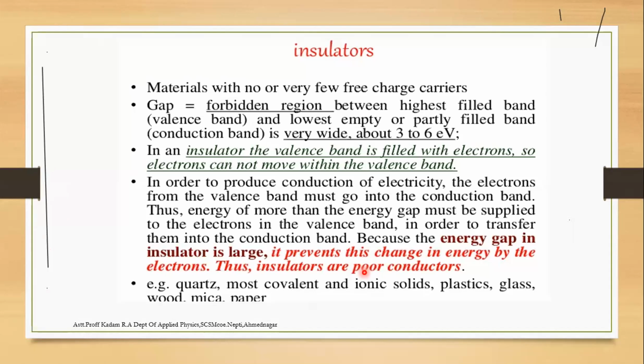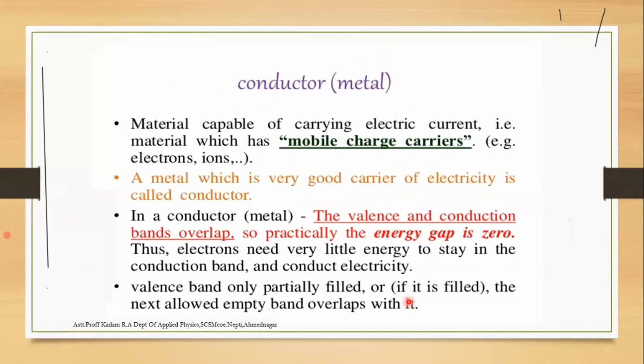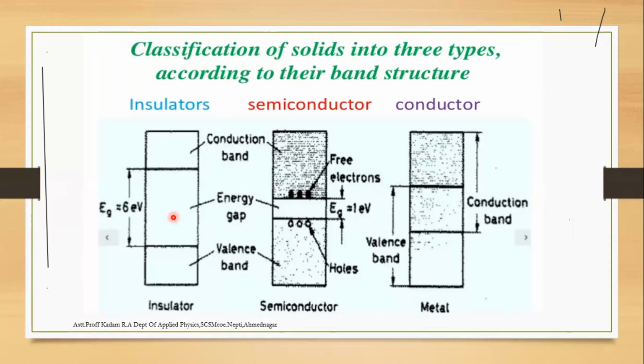Examples of insulators are quartz, most covalent and ionic solids, plastic, glass, wood, mica, and paper. As shown in the figure, the energy gap of an insulator is 3 to 6 electron volts, so a large energy is required between the conduction and valence bands. Compared to a conductor, the energy gap in an insulator is larger.